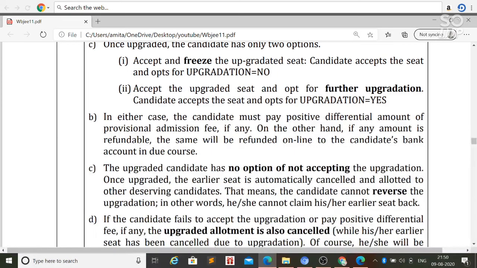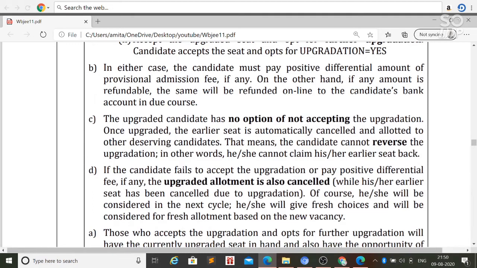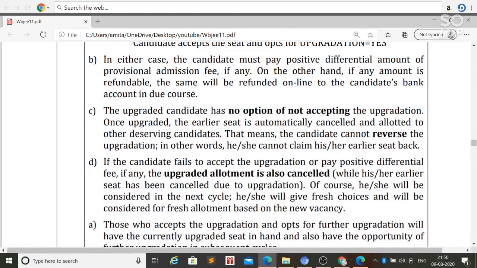In either case, the candidate must pay the amount. This is a very important point. If you opt for upgradation, then the previous allotted college will vanish, and you can't get the previous college.